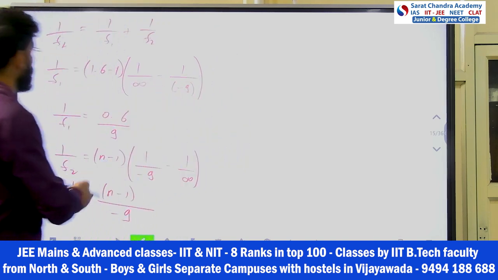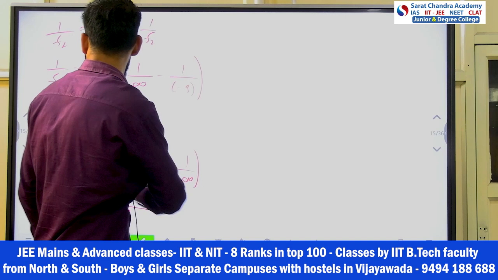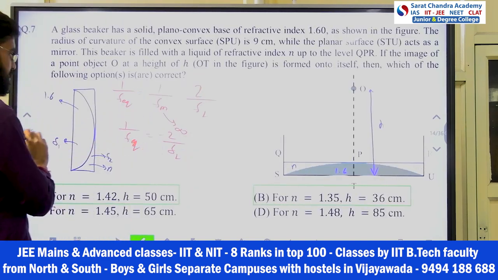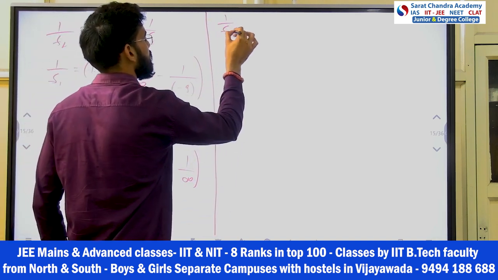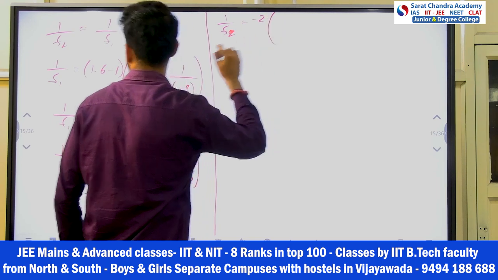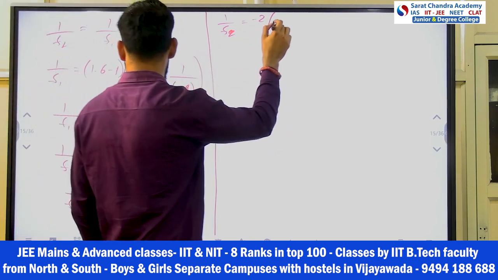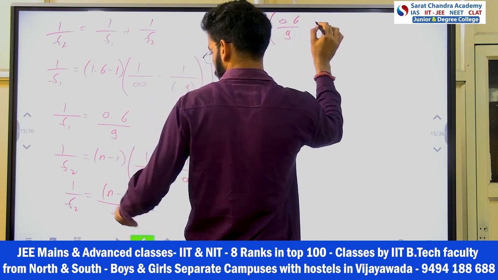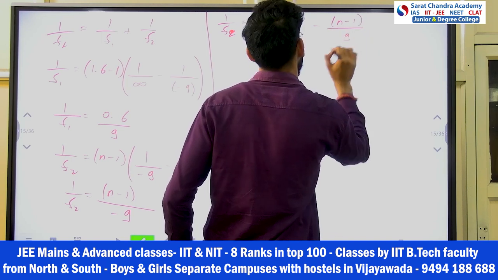Now I have to get the 1 upon FL, right? So 1 upon FL will be 1 by F1 plus 1 by F2. So here I already have that 1 by F equivalent equals minus 2 by FL, right? So use that expression directly. So FL will be the sum of these two, right? So sum it. How much did you get? 0.6 by 9, and here you have minus (n minus 1) by 9. Okay.